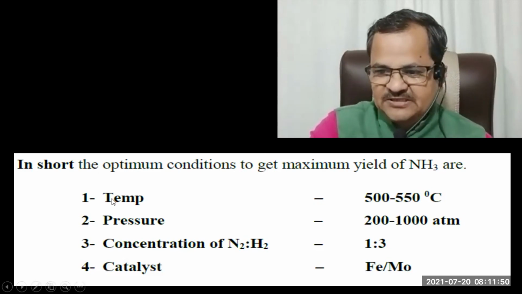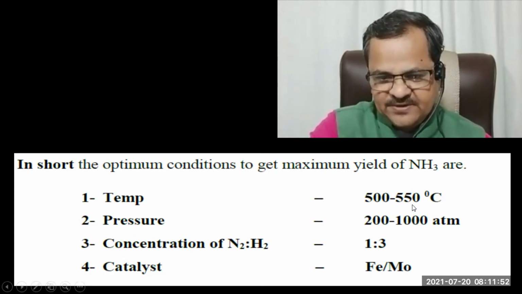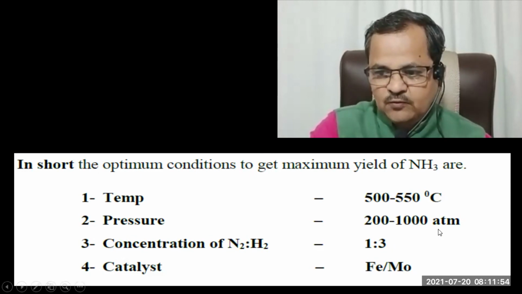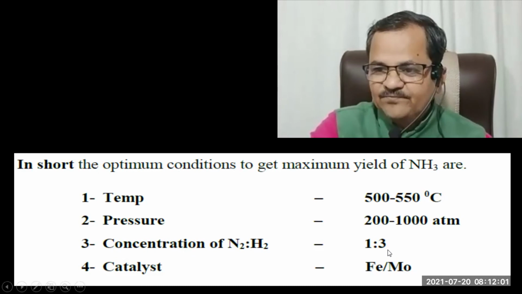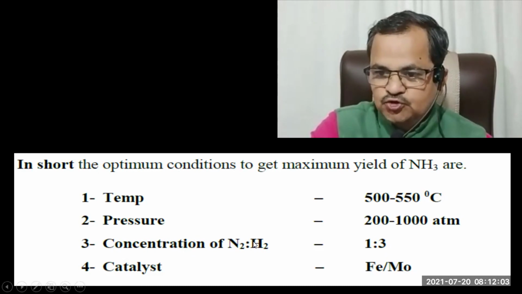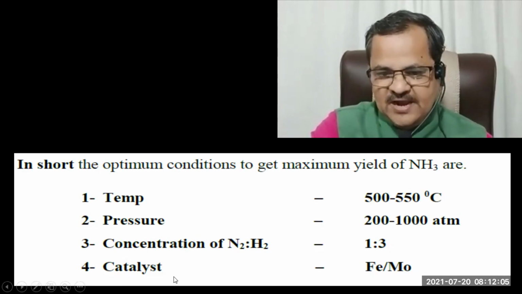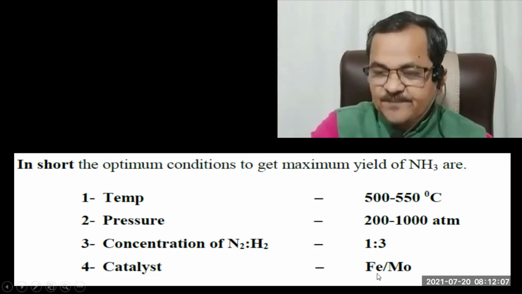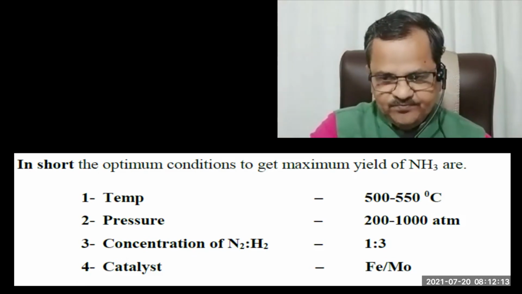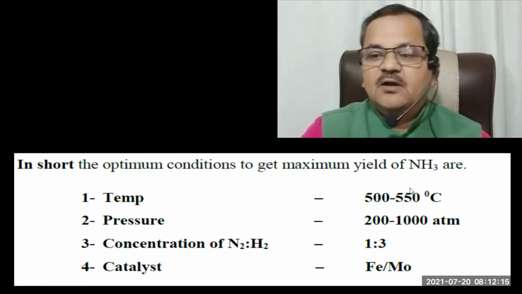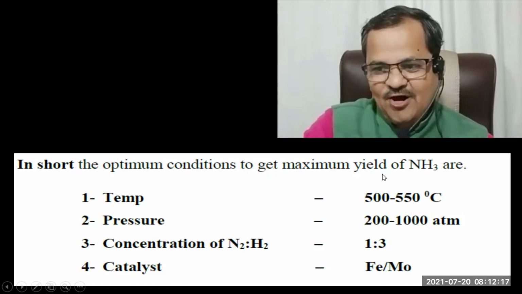The temperature should be 500 to 550, pressure should be 200 to 1000 atmospheres, and the concentration of N2 and H2 should be 1:3. H2 should be taken more, and the catalyst should be Fe. Fe acts as the best catalyst for this reaction, along with molybdenum, the catalyst of catalyst or promoter.